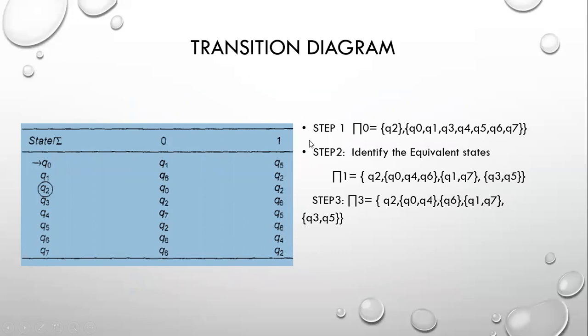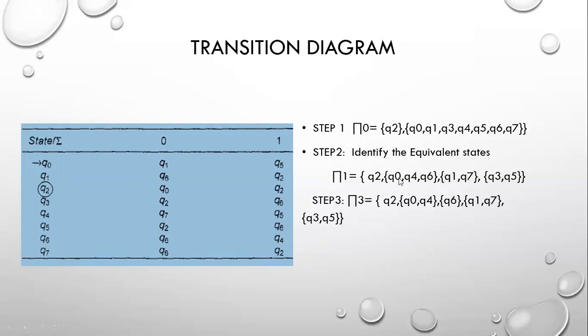Right. Then step 1: first of all, identify the final state. Our final state is Q2, and write the remaining states: Q0, Q1, Q3, Q4, Q5, Q6, and Q7. This is the first step. First identify the final state, followed by writing all the remaining states. Step 2, identify the equivalent states. Check it out how to identify the equivalent states.